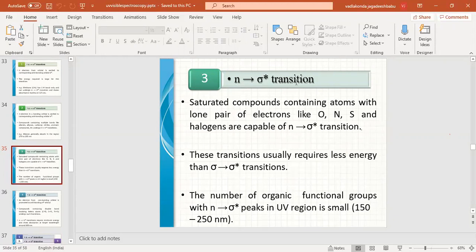The n to sigma star transition is possible when an electron is excited from a non-bonding orbital to a sigma anti-bonding orbital, and this type of transition is possible.